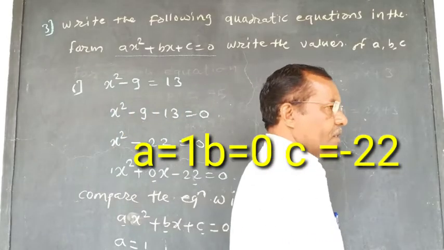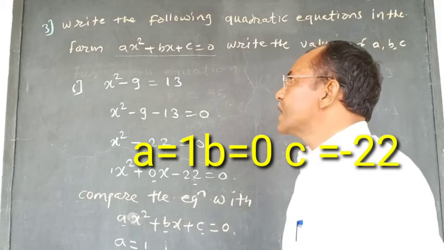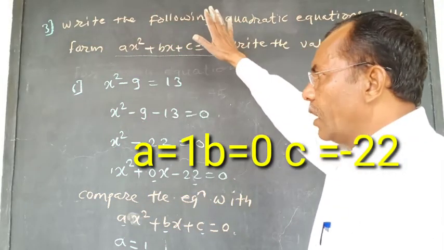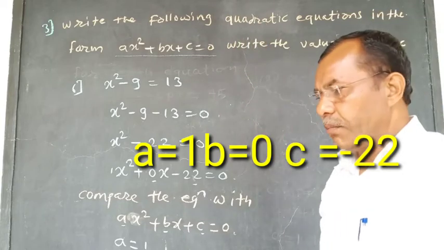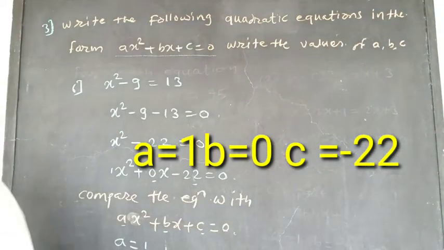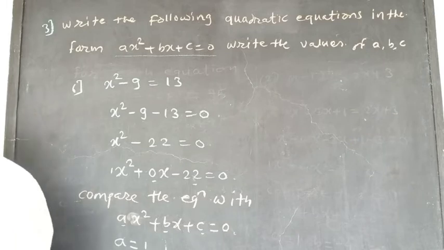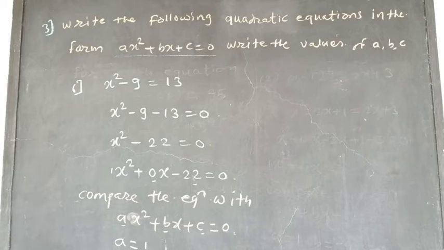Therefore, boys and girls, my friends, we have completed example number 6. Now, we will take example number 4. Determine whether the values given against each of the quadratic equations are the roots of the quadratic equation or not.